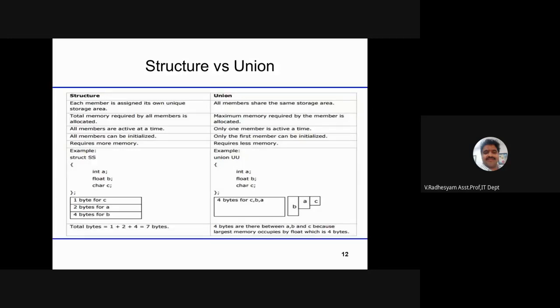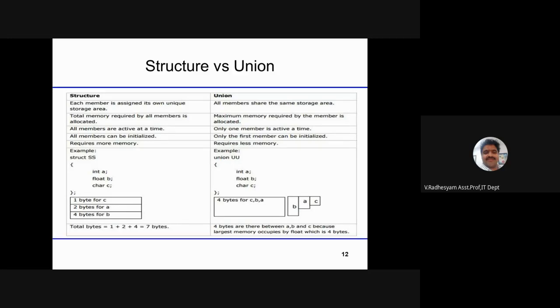You can read it once so that you can understand how to declare, which needs more memory, which needs less memory, and whether all the variables are active or inactive. Each member has its own unique storage area. Everyone has separate rooms. Separate rooms will be allotted for each variable.